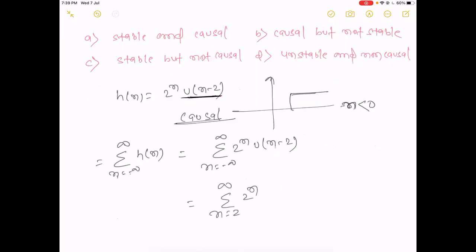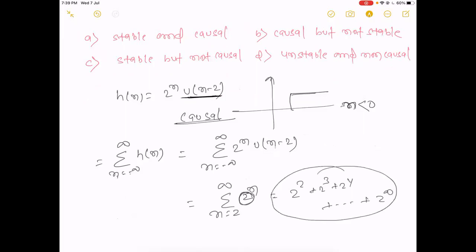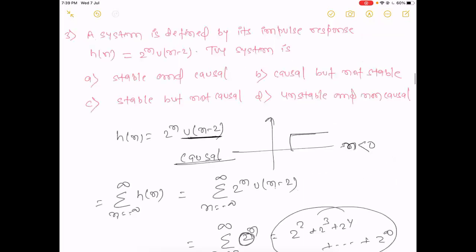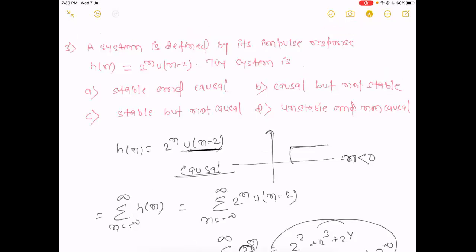Here 2 is greater than 1. When you sum, it is 2 to the power 2 plus 2 to the power 3 plus 2 to the power 4, and at last 2 to the power infinity. The overall summation will be infinity, which means we get an infinite value, so our system will be unstable. The system is causal but not stable. Option B will be the right answer.